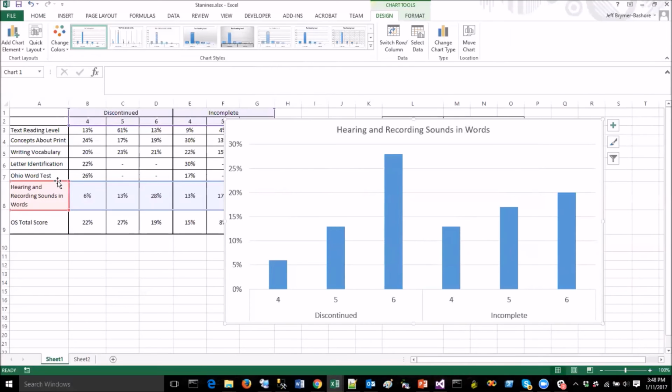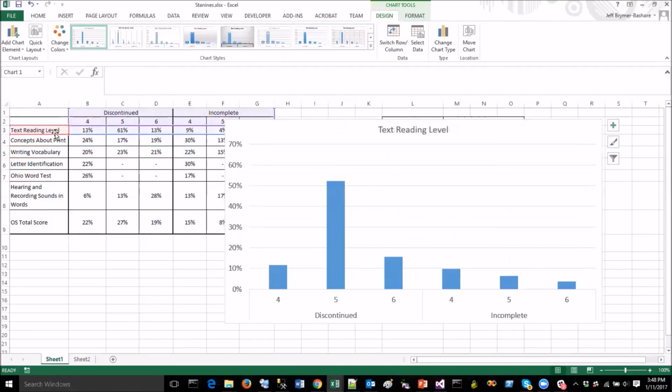So they're similar there. Now, I'm not going to go through each one. I'm going to pick one where it's actually different. I'm going to go up to text reading level, and you'll notice a big difference there. Most of our discontinued kids fall right here in the stanine 5 average band, and a little lower percentages in the 4 and 6s, but they are still in that average band range. But you can see with our incomplete kids that we certainly have a lower percentage of kids here in the average band on text reading level.